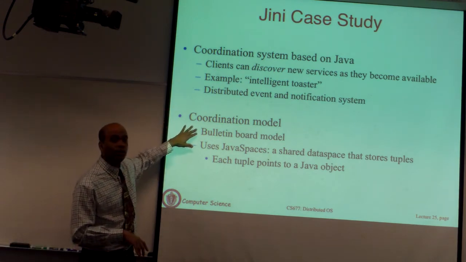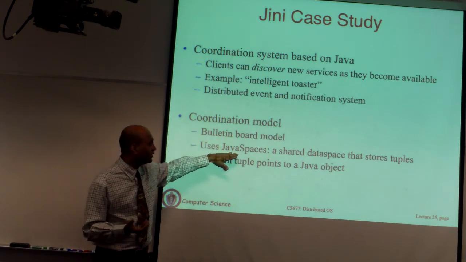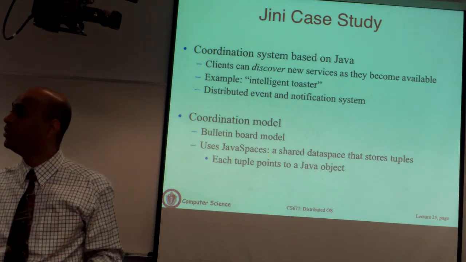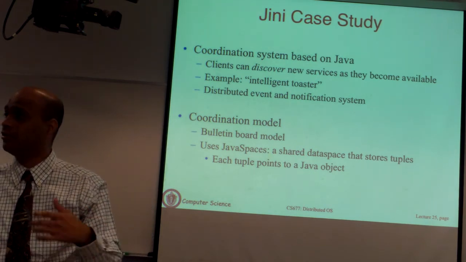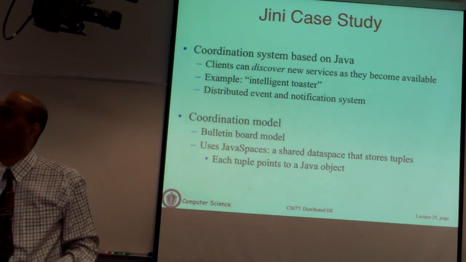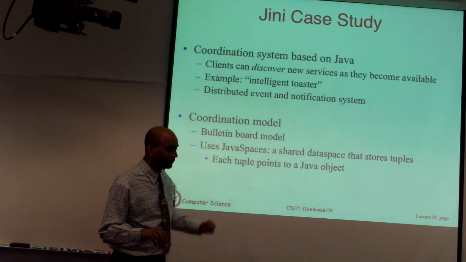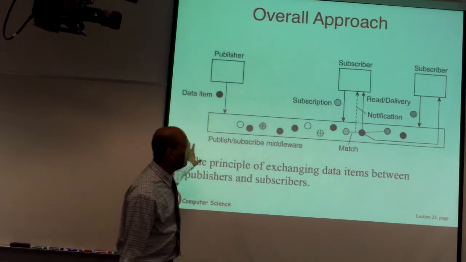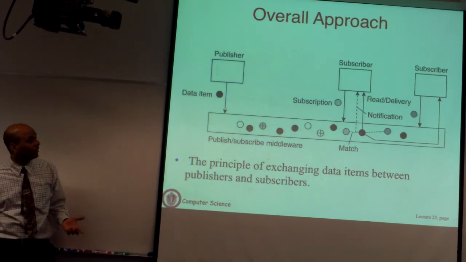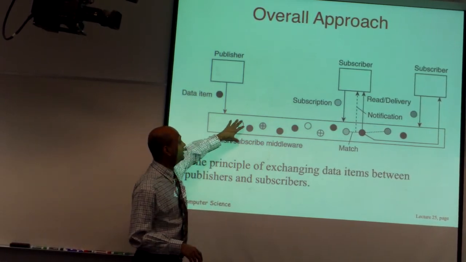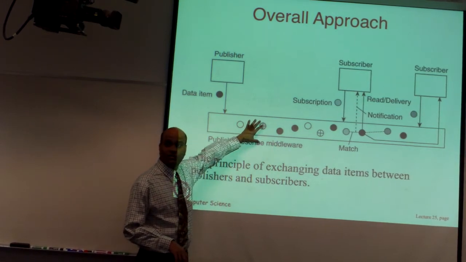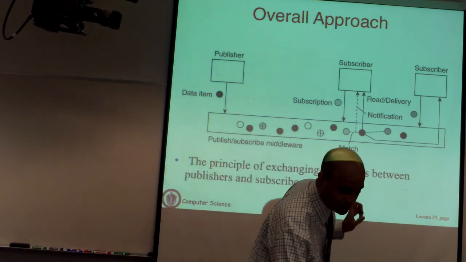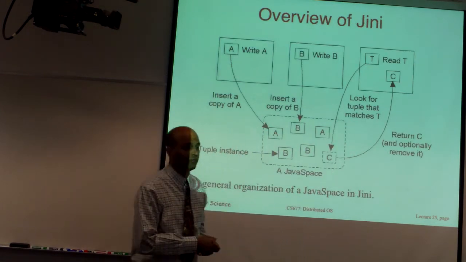So it is based on a bulletin board model. What is underneath is what is referred to as a Java space, which is your shared data store. That is your shared bulletin board. It's like a small database where you're going to post data and then others can query data, and it's distributed and shared. I'm going to show you a picture of how this works. This is the notion of publish-subscribe, which is also true in the Genie world. Publishers publish data, they sit in a publish-subscribe middleware, and in Genie, this is the shared bulletin board. Subscribers are going to go and pick this data. That's a more general approach. This is basically how Genie works.